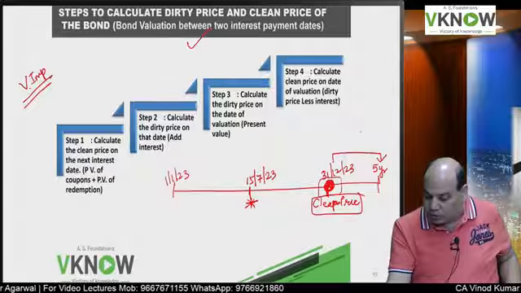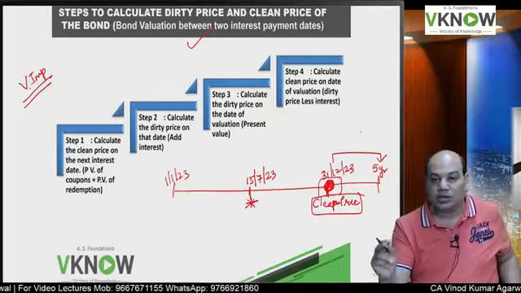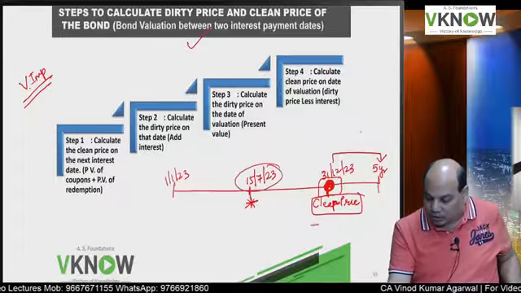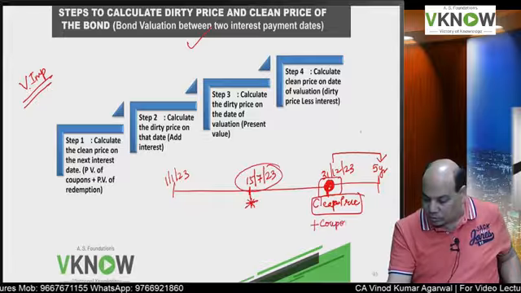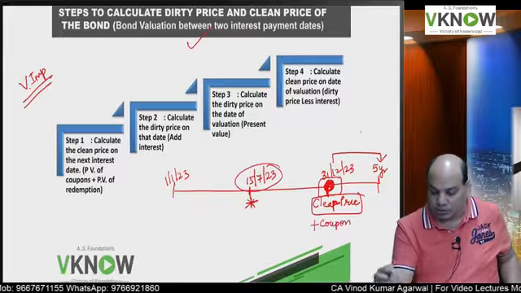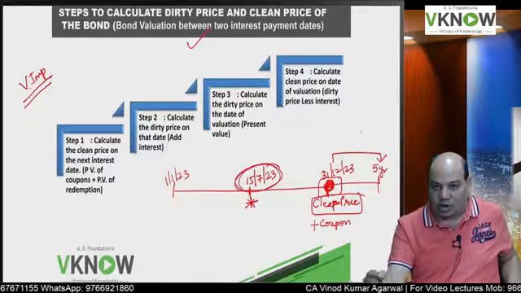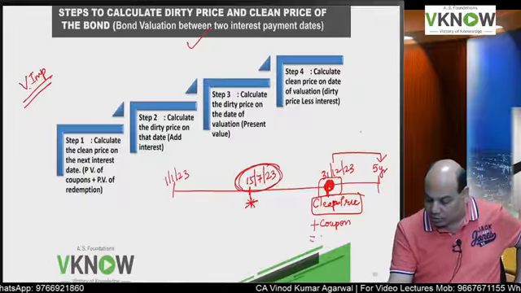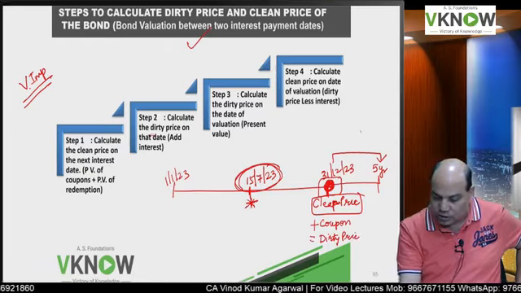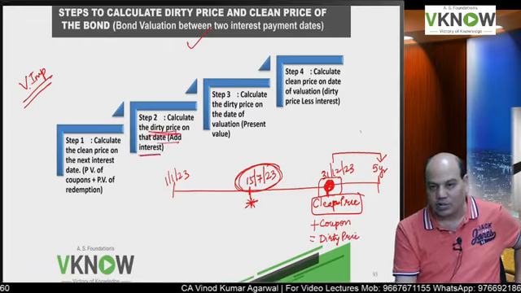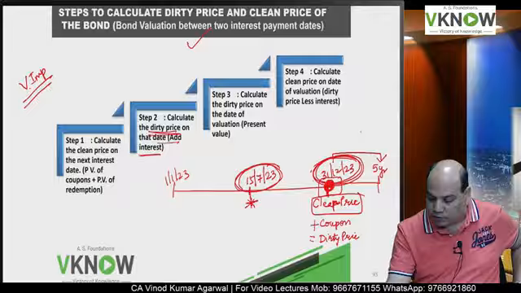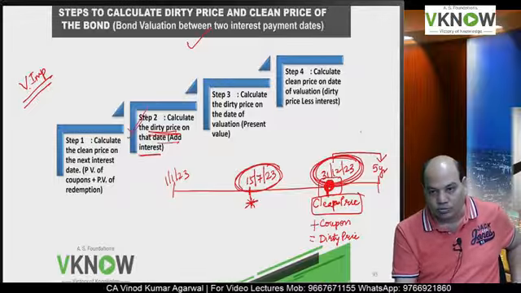But this coupon is also pending. December 31st coupon is also pending because I am standing here. So I will add the coupon of 31st December which is also pending. If I buy a bond here, I will get the coupon of 31st December also. So that gives me dirty price. So I will add the interest and I will get the dirty price. This is my step number 2. So I got the dirty price on 31/12/23. So I have completed step 2.